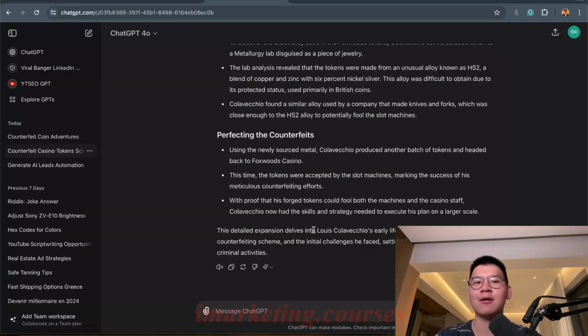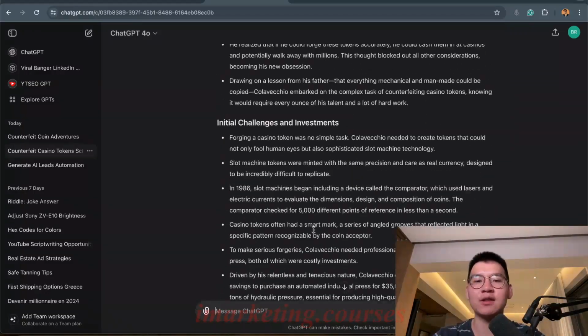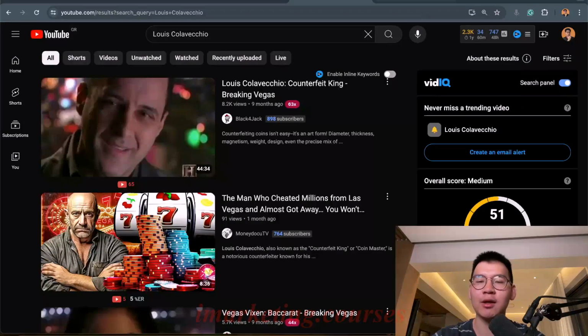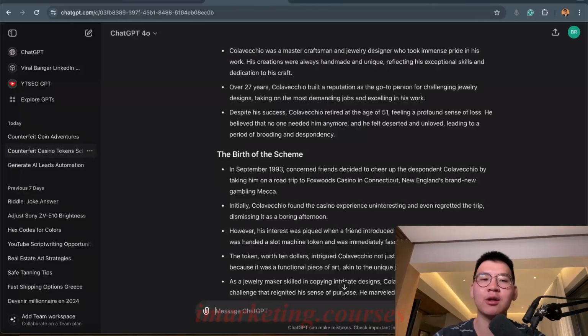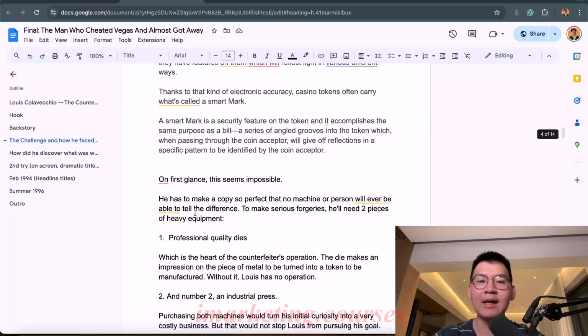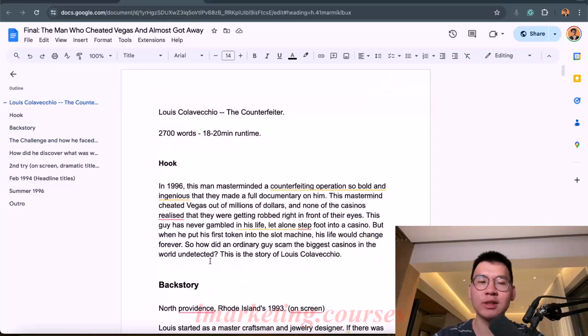So just like that, you can do research, and you can see where to get the specific information that you can potentially get, and from there you can move on to the brainstorming section and the outlining section. So just like this, right? You can use AI, and by doing a couple of easy Google searches, you can get all of the information that you need for a specific video. And then in terms of how I wrote this specific script, I'm going to go a little bit more in depth into that in a script breakdown a little later. But this is basically the research phase of the script.